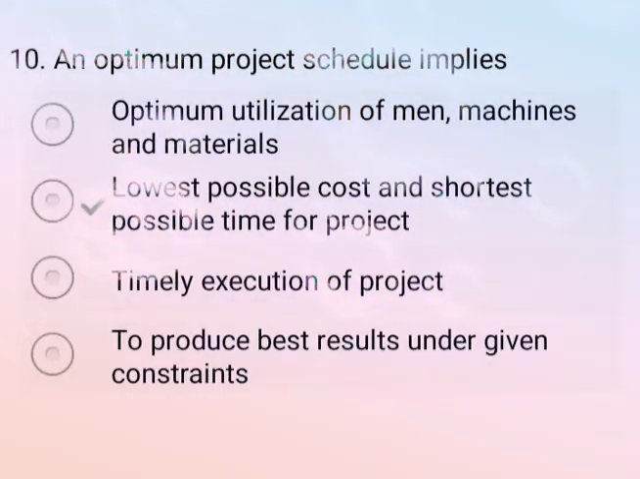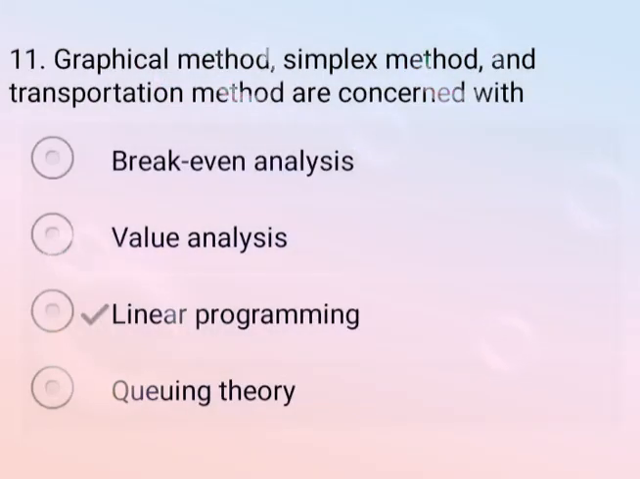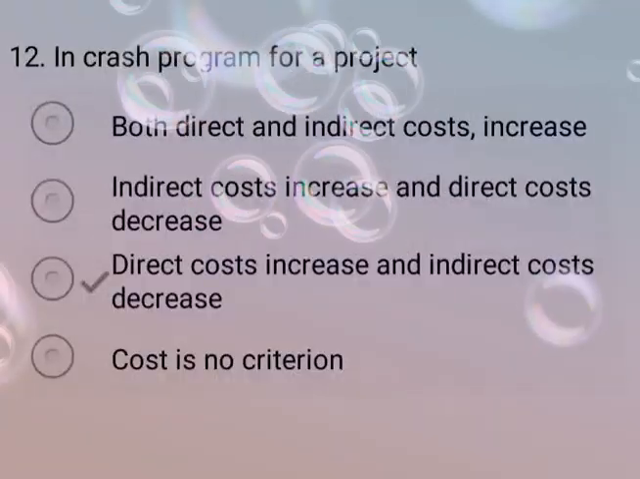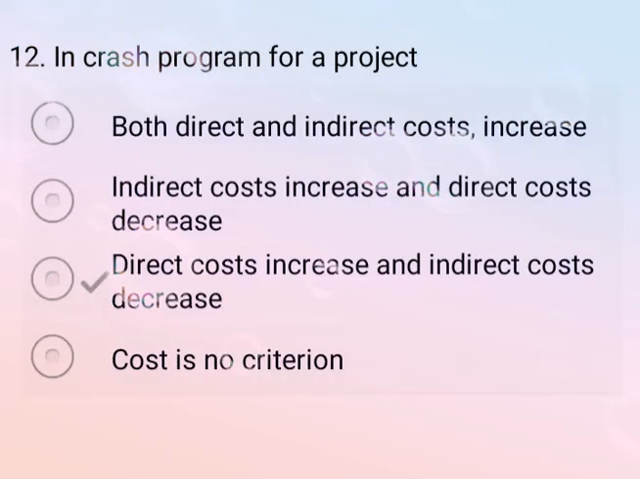An optimum project schedule implies. So correct answer is option B, lowest possible cost and shortest possible time for project. So correct answer is option B. Now come to the next question. Graphical method, simplex method and transportation method are concerned with. So correct answer is option C, that is linear programming. Next question. In case of a program for a project, so correct answer is option C, that is direct cost increases and indirect cost decreases.